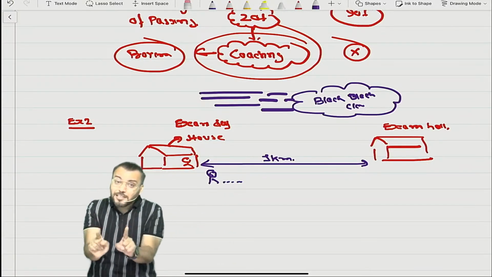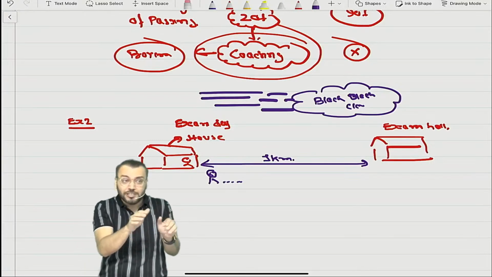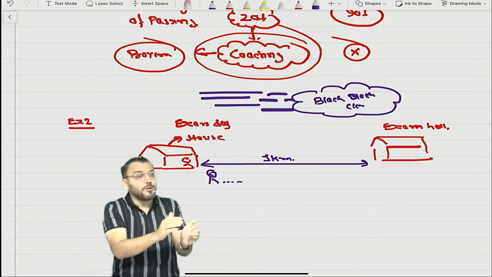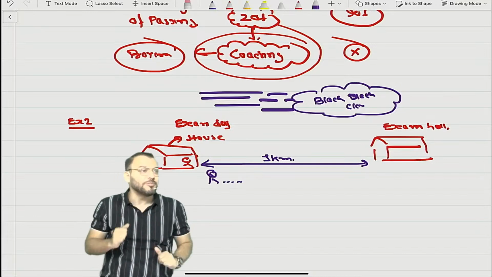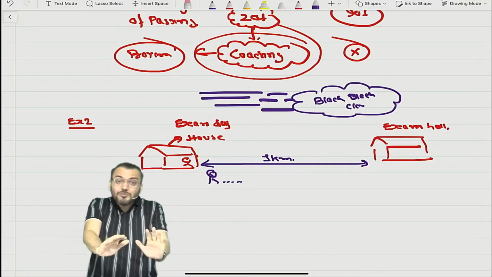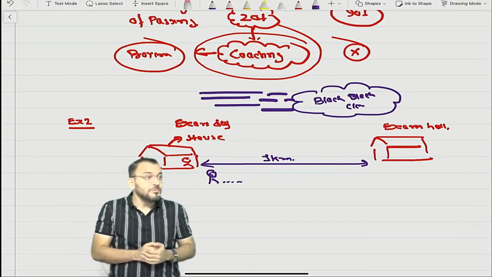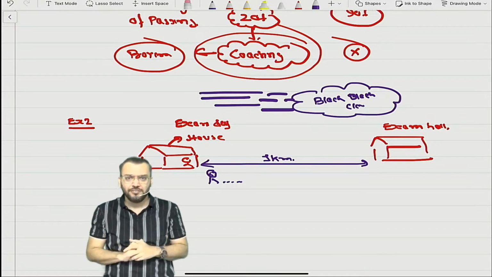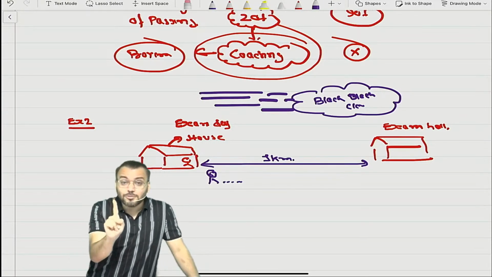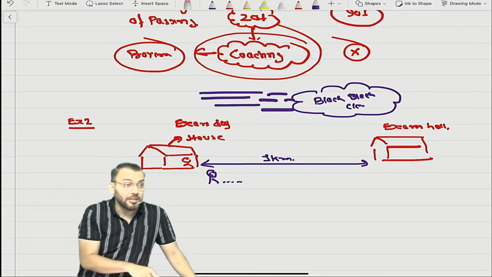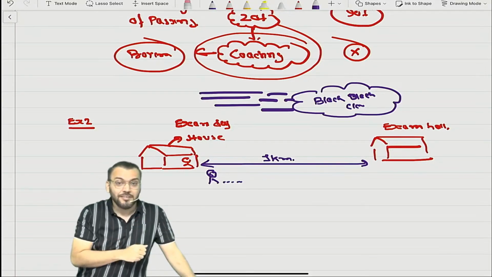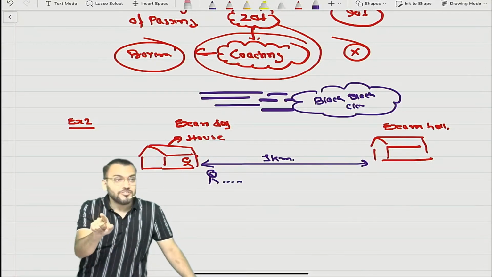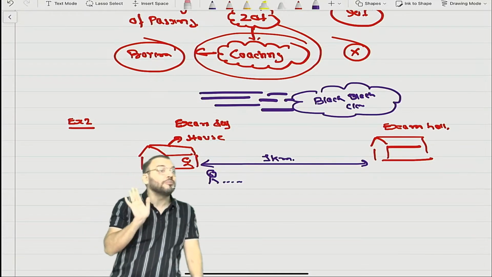Now can you say it is always better to take an umbrella? It is always better to create a provision. I am not saying don't create a provision. It is always better to create a provision, but unnecessarily I will not create a provision. Why should I take the load? Because I am going to the exam hall, I want to be free. I am not saying don't take an umbrella in that situation. Take the umbrella, boy. Are you able to understand what I am saying? So it is always better to create a provision.